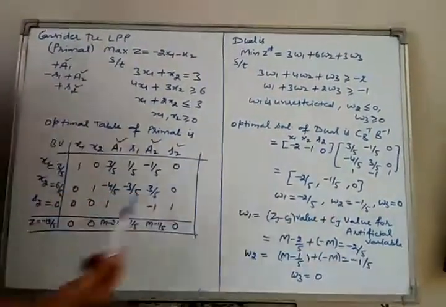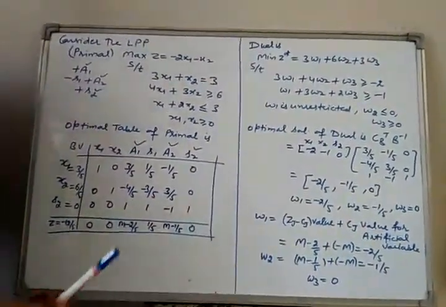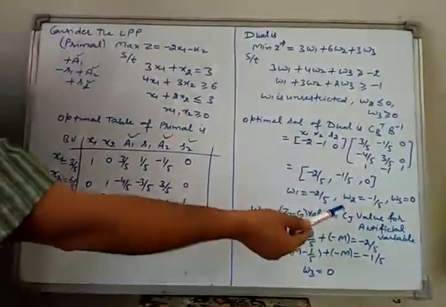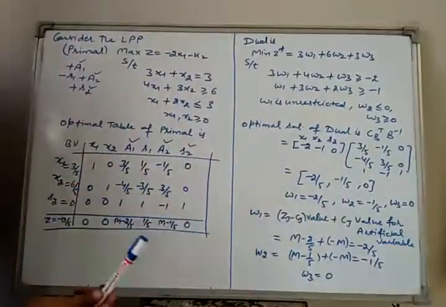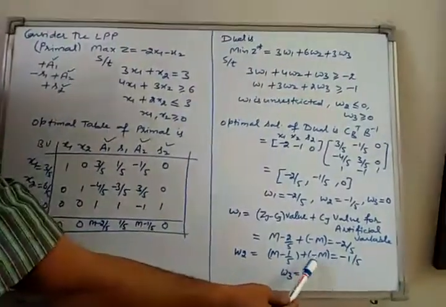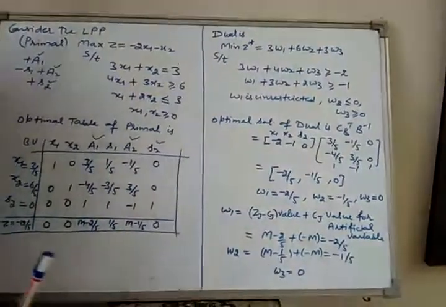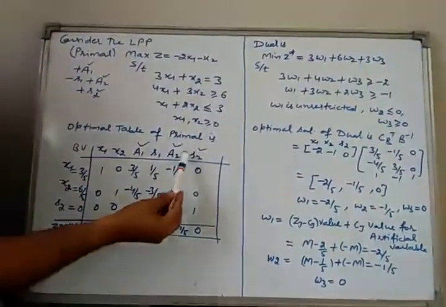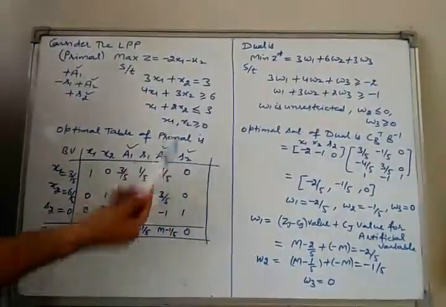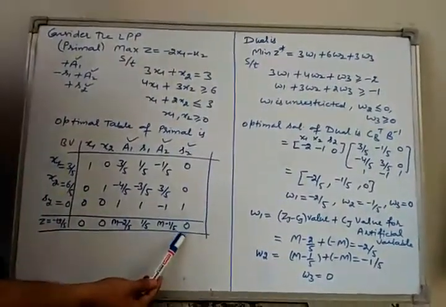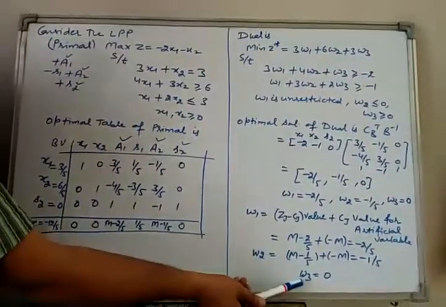Again we add the cost coefficient of the artificial variable. Because it is a maximization problem, the cost coefficient of the artificial variable is minus M. Therefore we add minus M here, and after solving we get -1/5. And corresponding to the slack variable, we always take the value directly. Therefore W3 is 0.